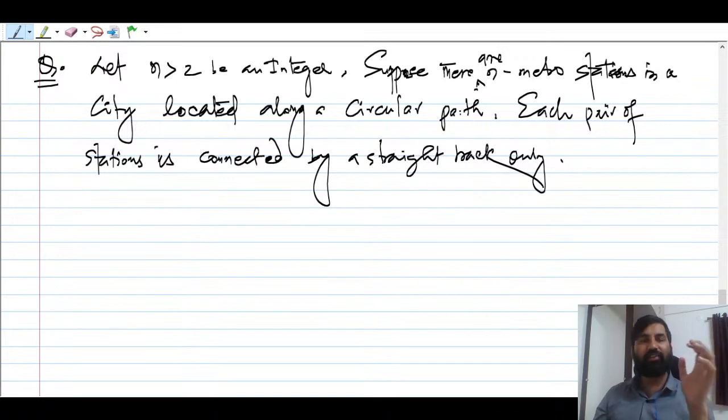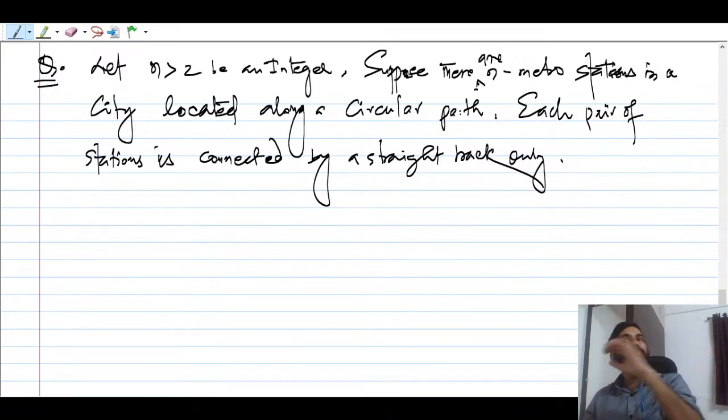What is the question here? You have to consider these metro stations as points. Understood. So you see here, each pair of stations is connected by a straight track only.